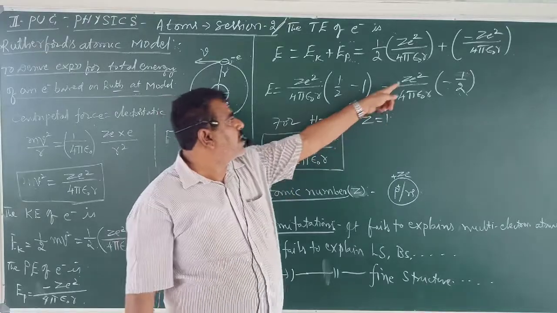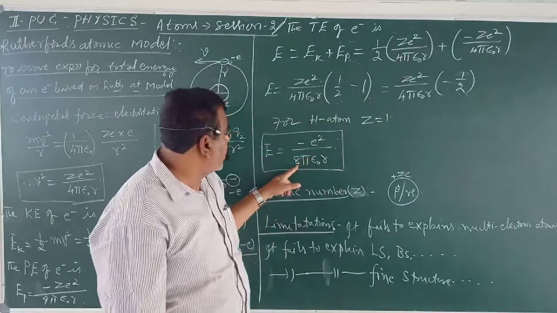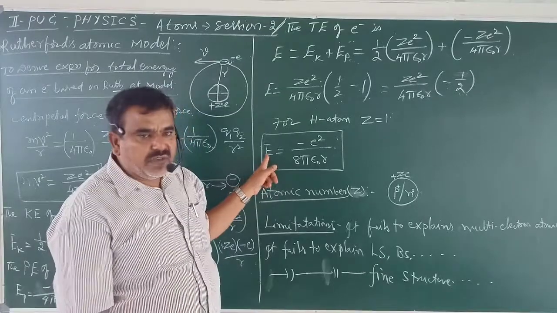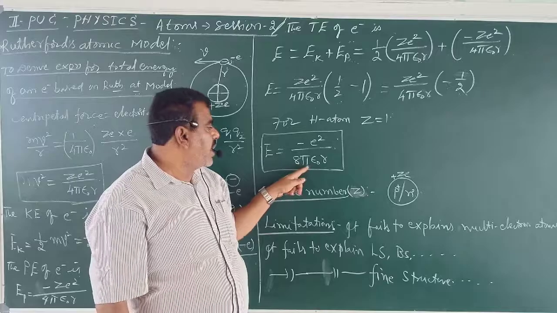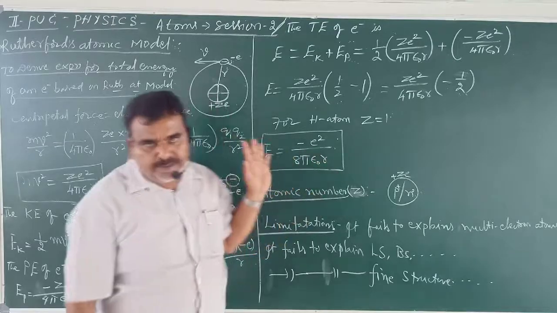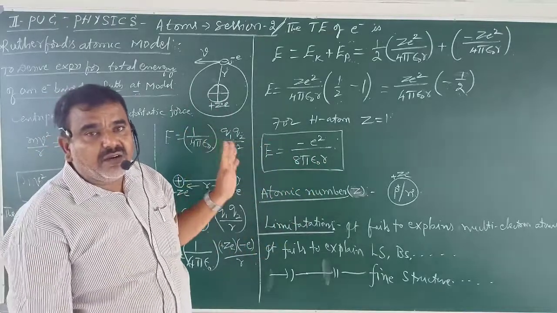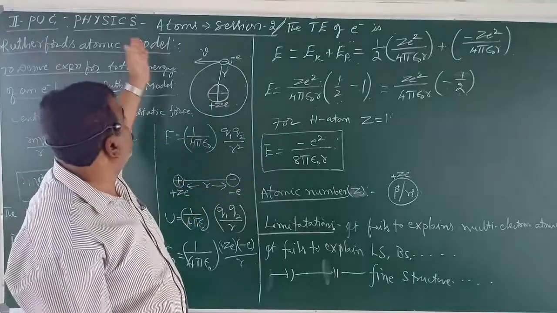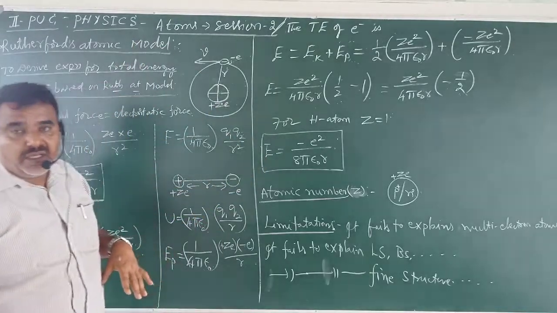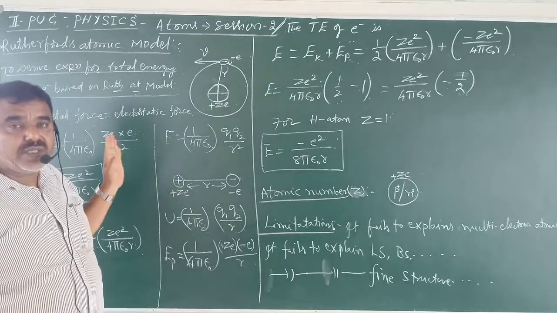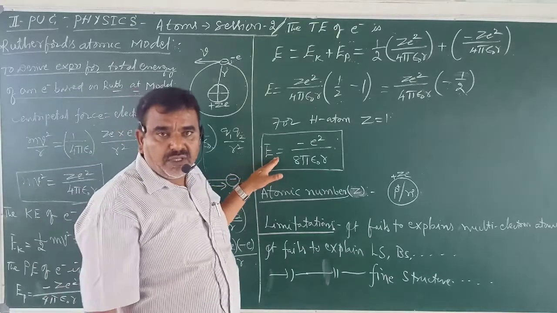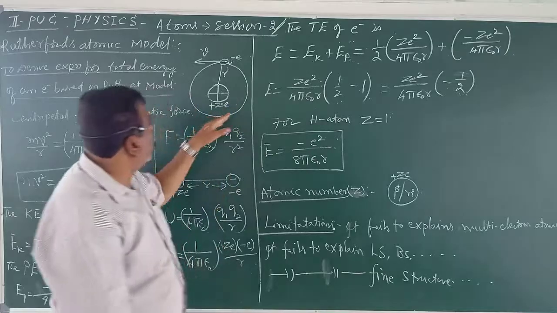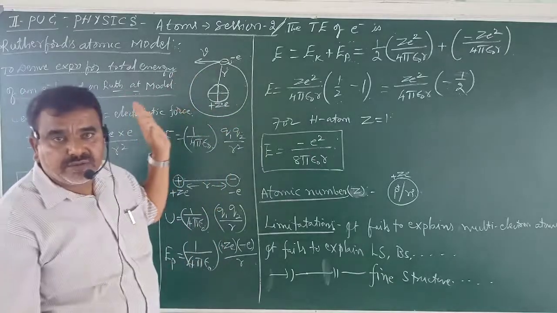If we substitute Z equals 1, we are left with this. The total energy of the electron is given by minus e squared divided by 8 pi epsilon naught r. Anyhow, this is the merit of Rutherford's model. Rutherford's model gives an expression for the energy of an electron in the orbit.